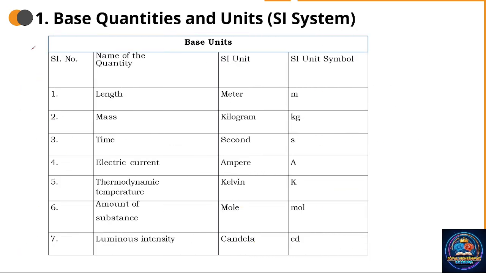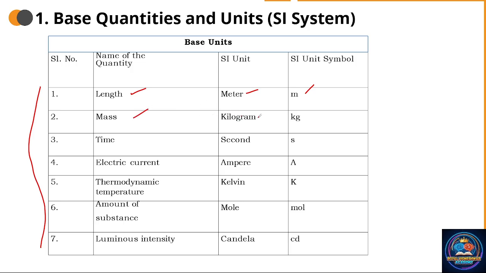And next we are going to discuss the SI system. We have discussed the base units briefly, and here again the same SI units are given, but with their symbols. For length, the SI unit is meter and the symbol is m. Length is measured in meter.